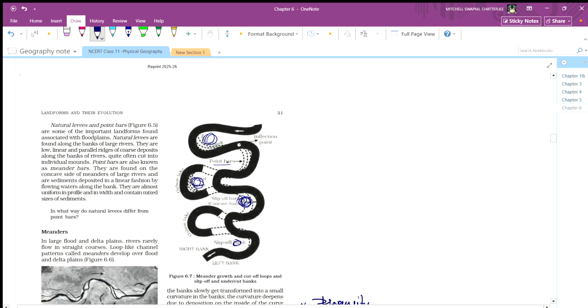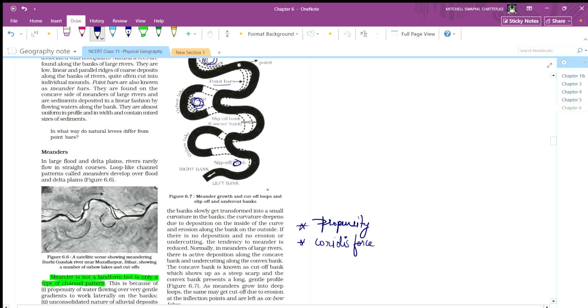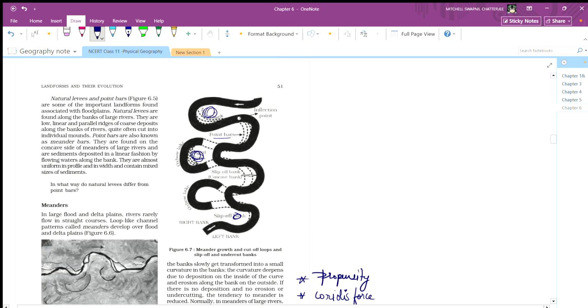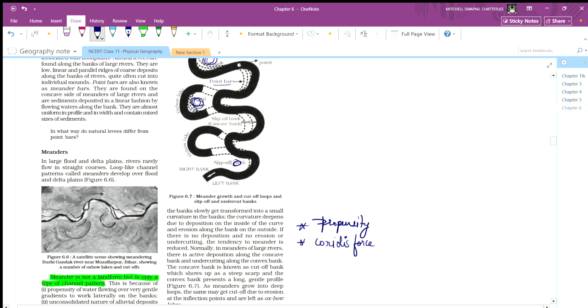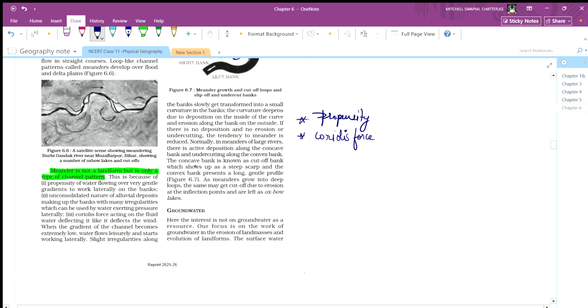The concave bank is deposited, with undercutting along the convex bank. The convex bank is also known as the cutoff bank.